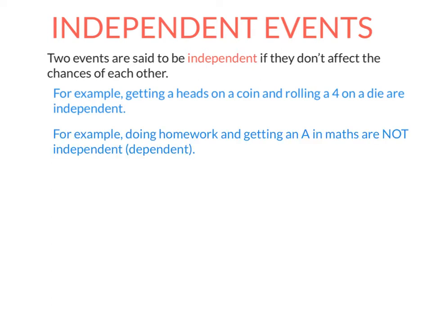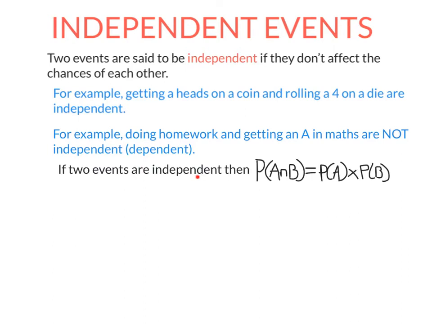So for example, doing homework and getting an A in maths are not independent, they are dependent. Getting an A in maths is dependent on you doing homework. The reason they're not independent is one affects the other. The amount of homework you do influences the chances of you getting an A. Now, that is not to say that if you do homework, you will definitely get an A. The reason these two events are dependent is because this affects the chances of this. Doing homework just makes it more likely that you will get an A.